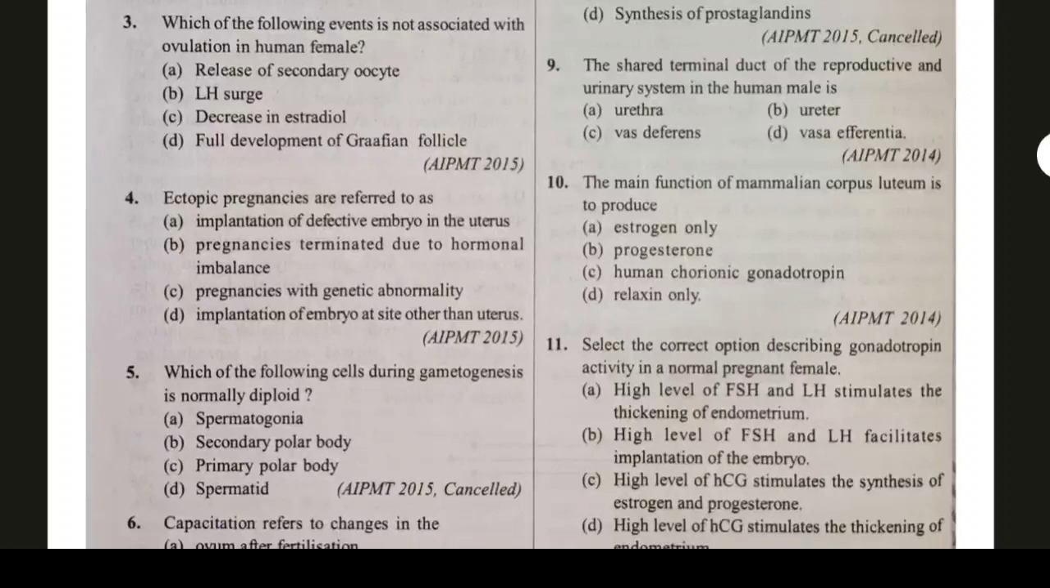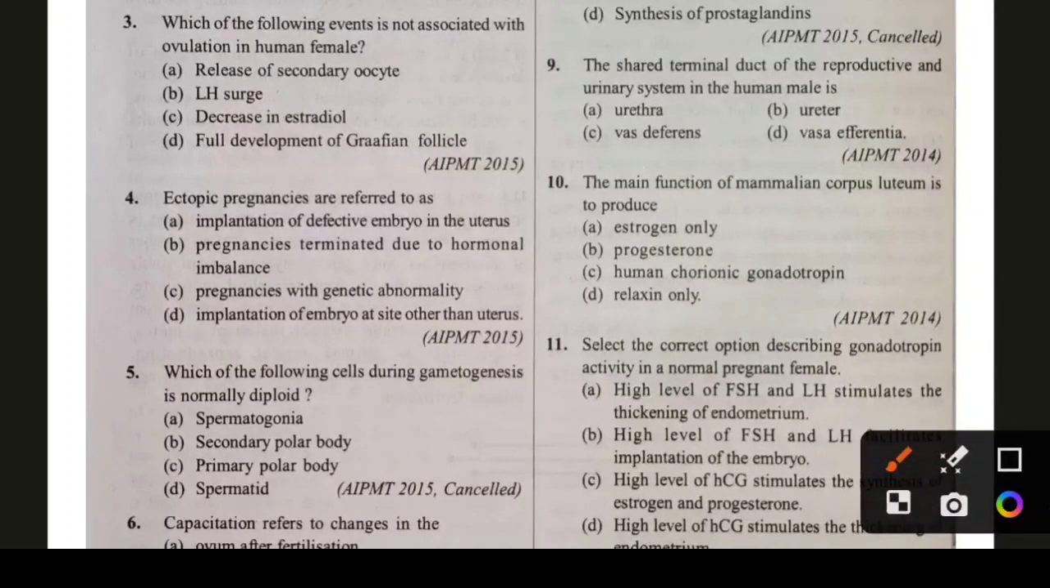Question number 9. The shared termination duct of the reproductive and urinary system in human male is option A, urethra; option B, uterus; option C, vas deferens; option D, vas efferentia. Here the urethra is the right answer, the shared terminal duct of the reproductive and urinary system.